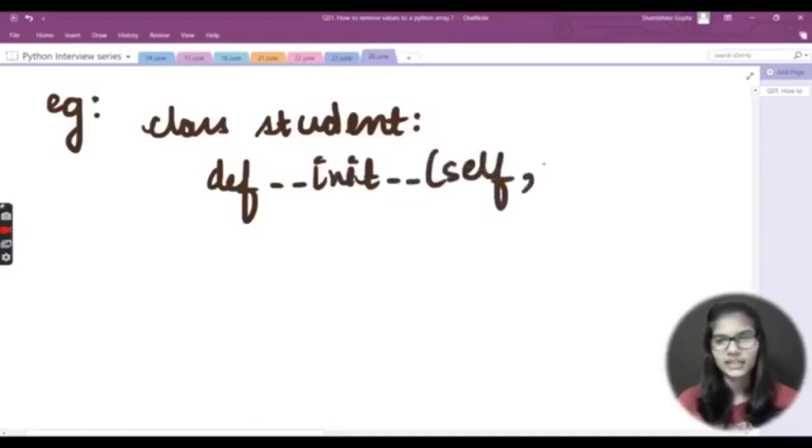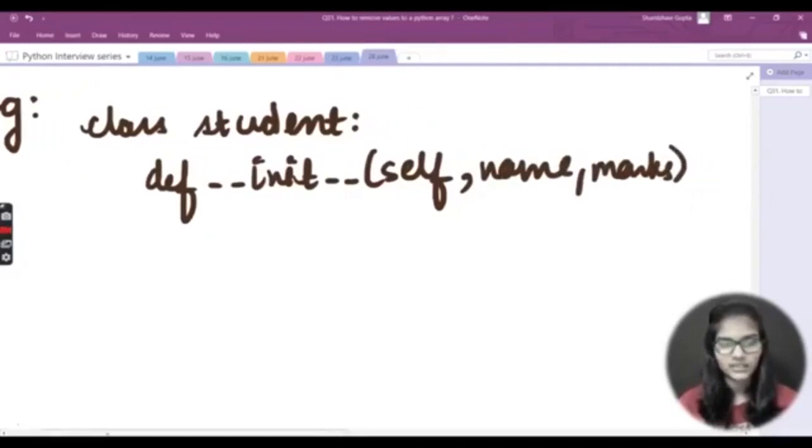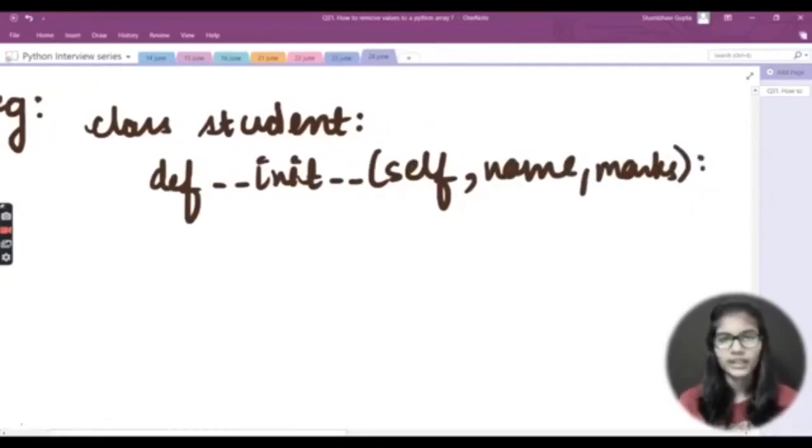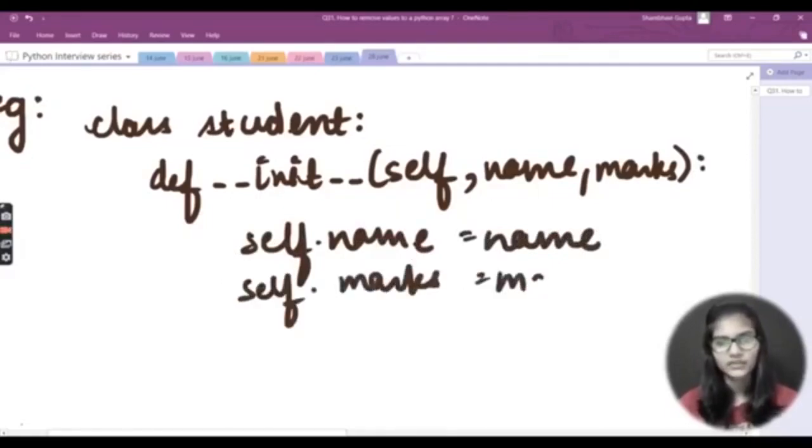And let's say I have taken name comma marks. These are the two parameters which I have taken, right? Now inside this I'll be writing self dot name is equal to name, and self dot marks is equal to marks, right?